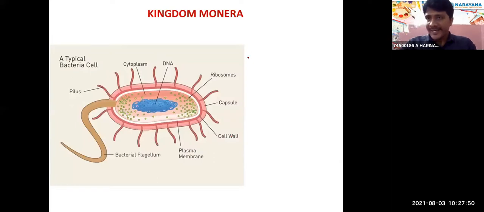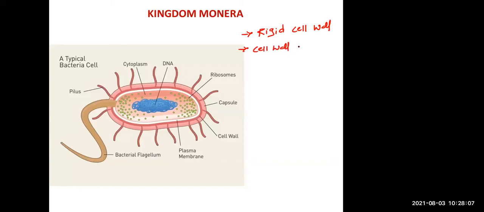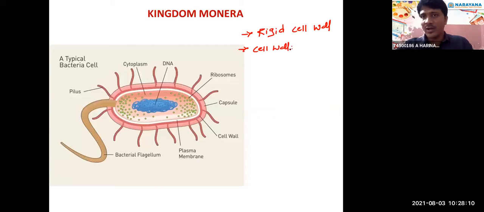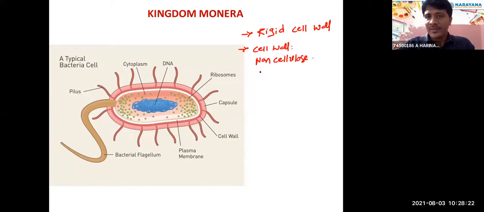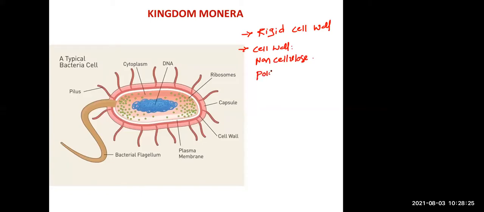So here, bacteria is an example of a prokaryote. The important character is that it has a rigid cell wall. The cell wall is present and very hard. What is the cell wall made up of? Peptidoglycan. The cell wall is non-cellulose; there is no cellulose present. Non-cellulose cell wall is present. The cell wall is made up of polysaccharide and amino acid.